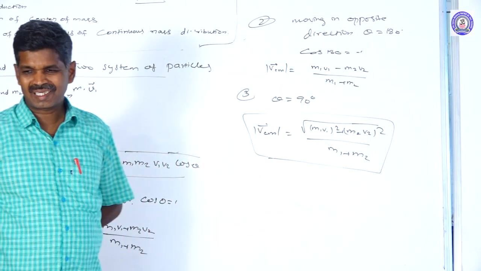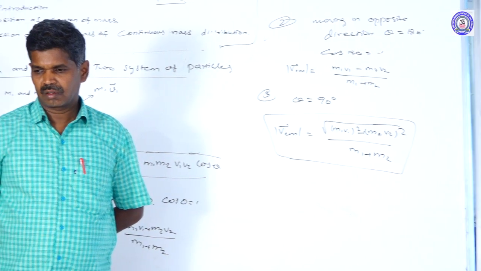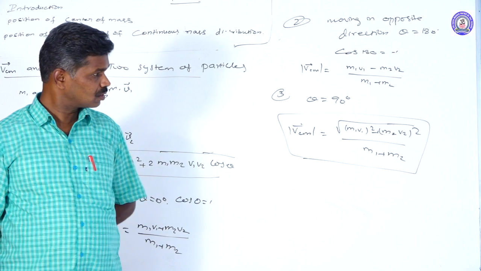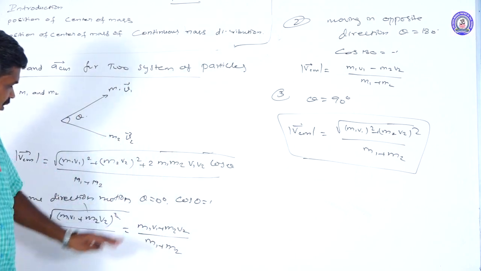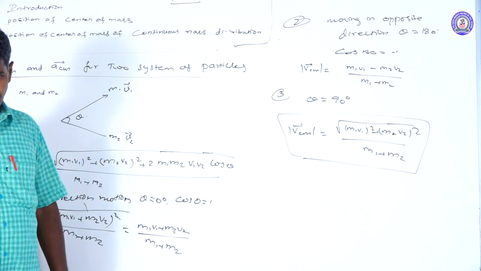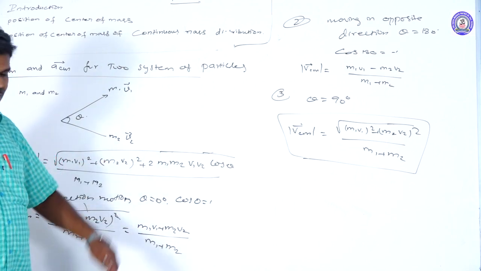So for the center of mass of the two particles, they may move in the same direction, opposite direction, or at a right angle. Their velocity vectors are taken accordingly.